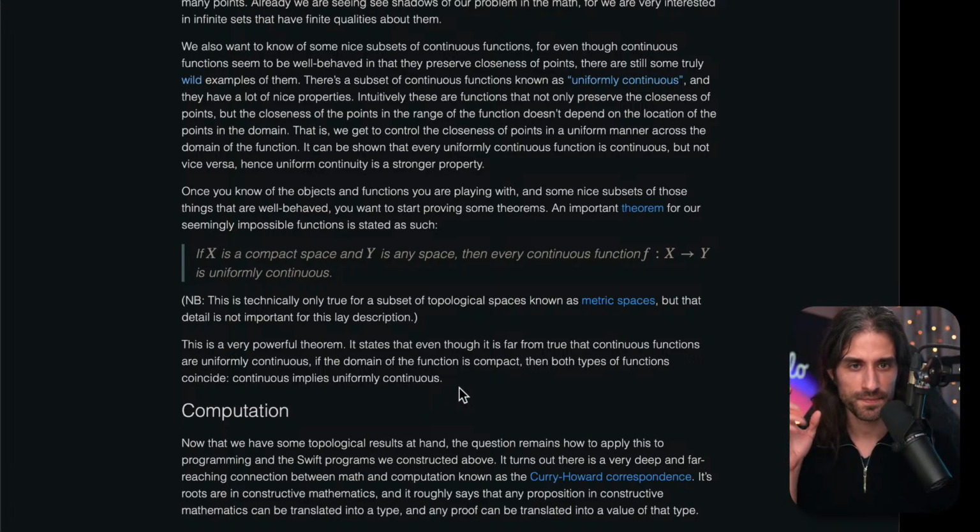But the idea is that since in a uniformly continuous function, you know that points that are close together will not go that far away when the function is called, I guess somehow it has the consequence that when you're trying to find a sequence that satisfies a predicate, once you have looked into all of this subset of a bit sequence, then you know that you won't find it anywhere else.